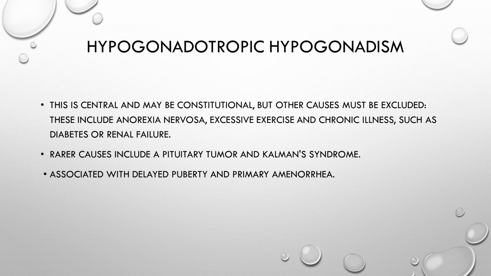Now coming to hypogonadotrophic hypogonadism, of the pituitary and the hypothalamus, it is central. It may be constitutional, and other causes must be excluded, like anorexia nervosa, excessive exercise, or chronic illnesses such as diabetes or renal failure. The causes include a pituitary tumor or Kallmann's syndrome. In this, the girl may present with delayed puberty or primary amenorrhea.